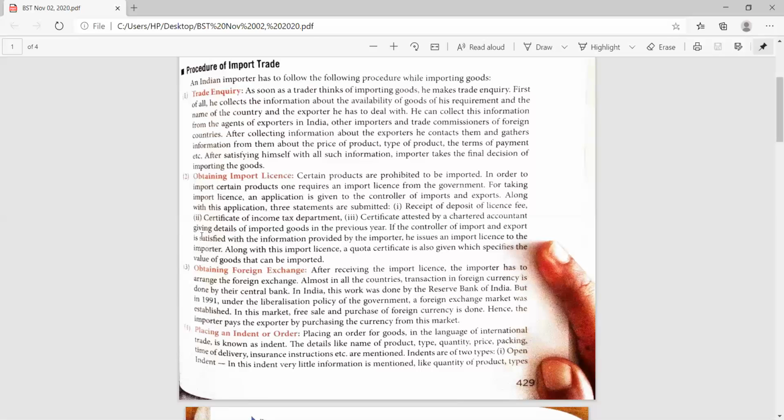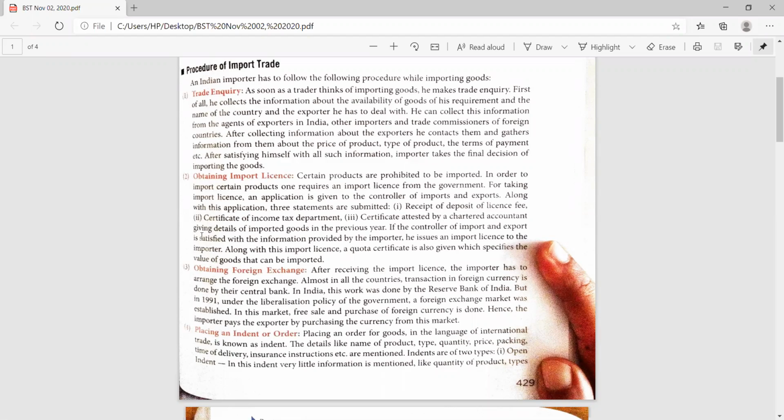As it is the second last chapter of the syllabus, tomorrow we will do the last chapter, that is the export trade procedure. You have to learn both procedures so well that you will be able to attempt the 5 or 6 mark question that you will surely get in the paper. So let's see what the procedure of import trade is.